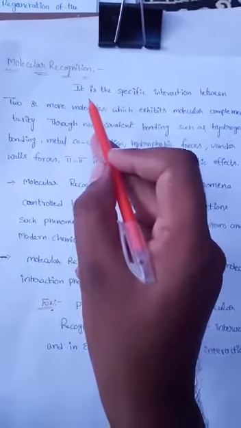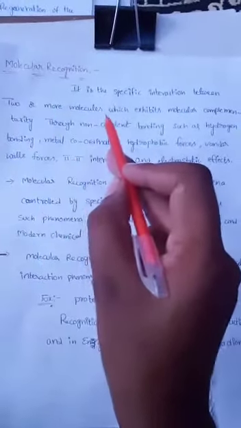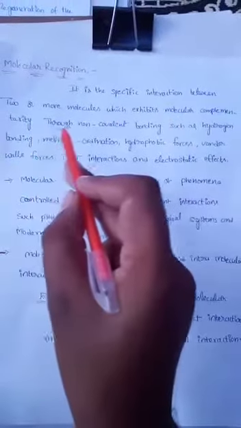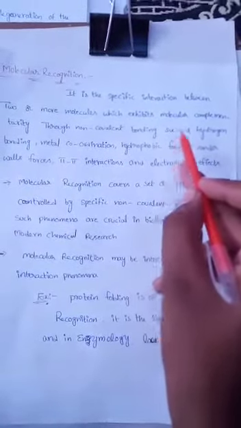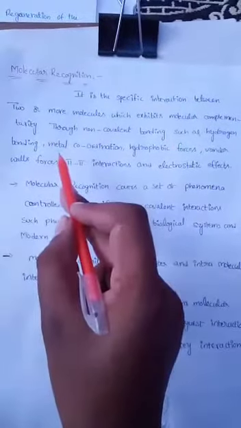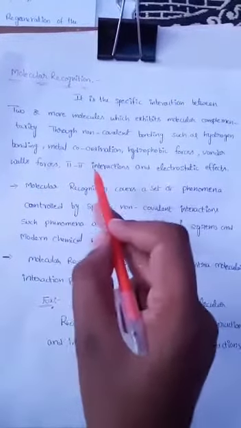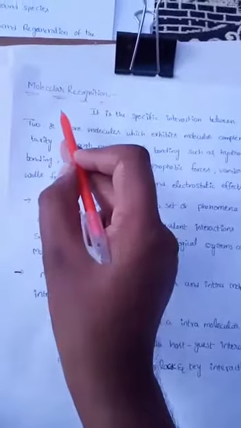See once again the definition of molecular recognition. It is the specific interaction between two or more molecules which exhibits molecular complementarity through non-covalent bonding interactions such as hydrogen bonding, metal coordination, hydrophobic forces, van der Waals forces, pi-pi interaction, and electrostatic effects, is known as molecular recognition.